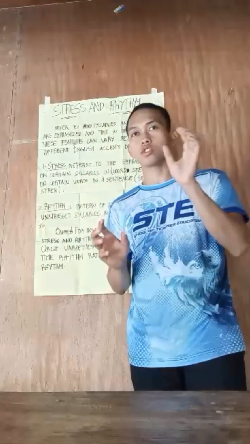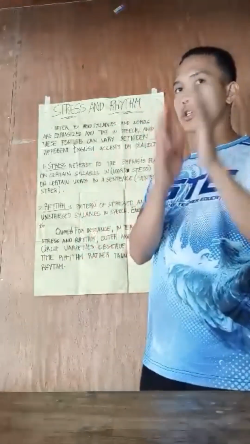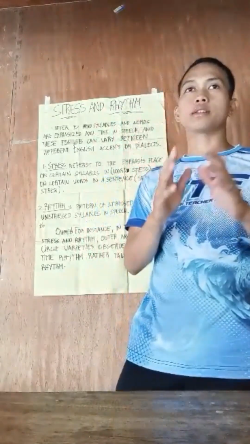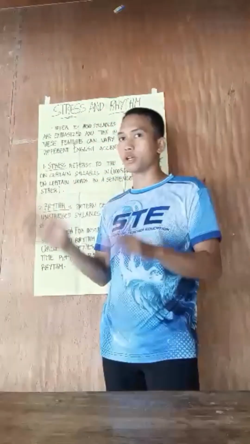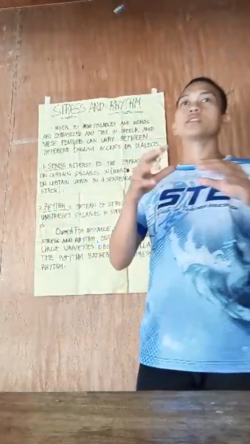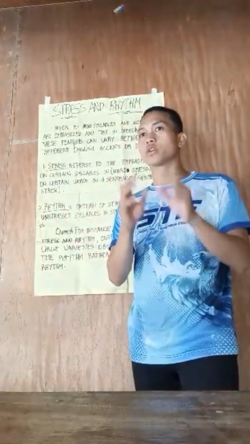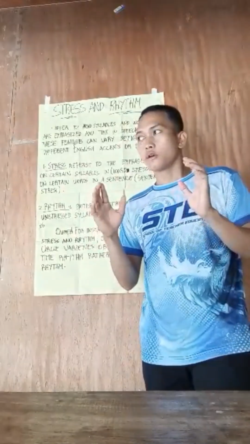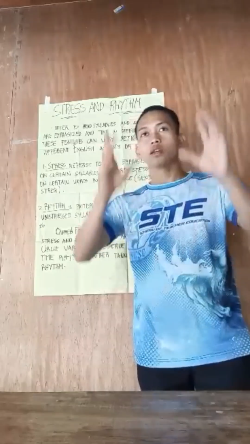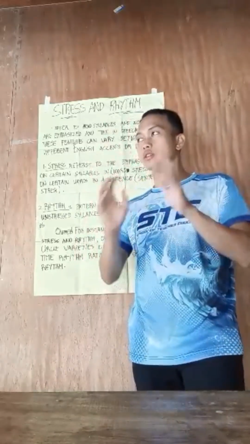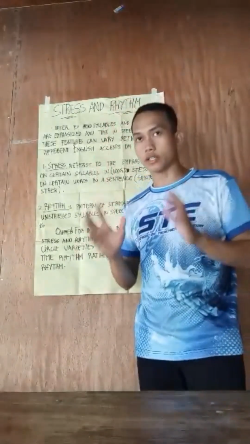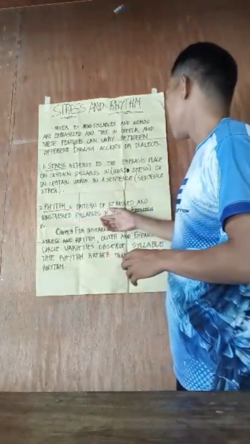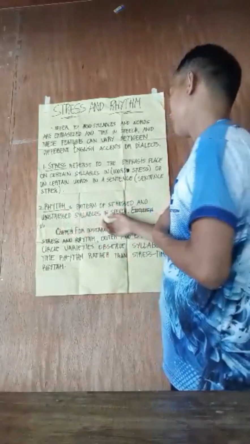So for example, the stressed words are she, going, market, and the other words, to and the, are said quickly. If we combine that, she is going to the market, where the words she, going, and market are said longer and louder. That is the rhythm, the stressed and unstressed syllables in speech.